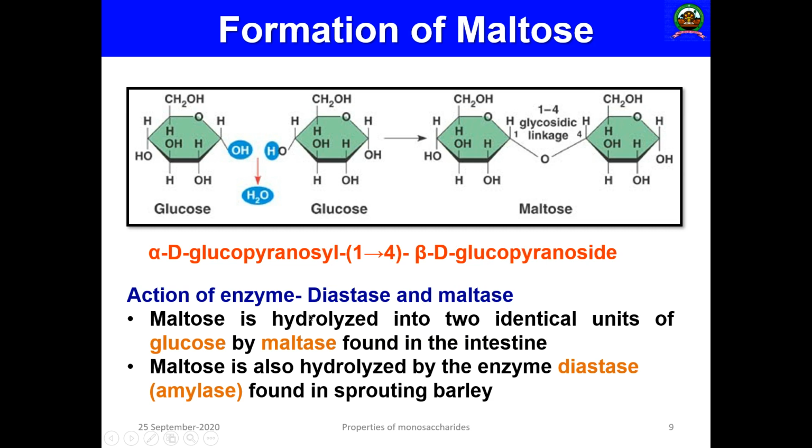Then the action of the enzyme, that is known, as I told you, maltase, or diastase, which will hydrolyze the two identical units of glucose. The maltase enzyme is found in the intestine. Starch will undergo hydrolysis to short chain dextrin and maltose. The maltose will be cleaved into glucose residues by maltase. And this maltose is also hydrolyzed by another enzyme called diastase or amylase, which I have told you is found in the sprouting barley. So this is the formation and degradation of maltose.